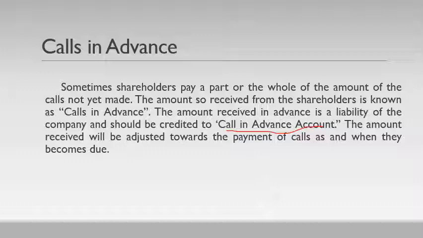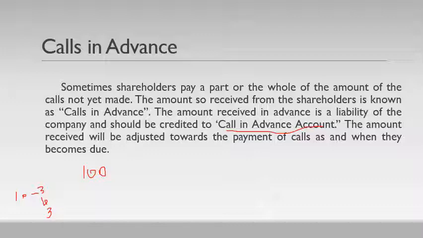For example, a company is issuing 100 shares at the rate of rupees 10, out of which 3 rupees is payable in the form of application, 4 rupees in the form of allotment, and the remaining 3 in the form of first call.